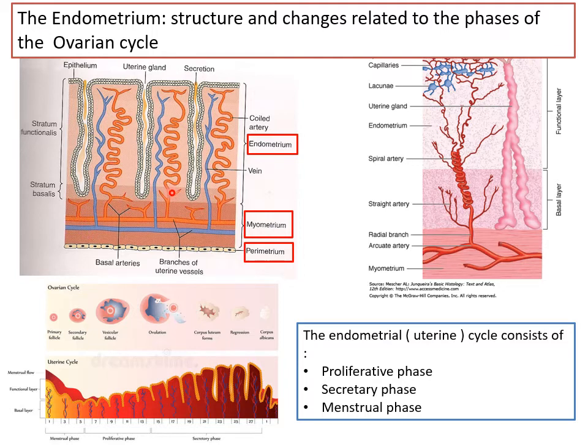So see nature's wonder. Now this endometrial cycle consists of three phases: the proliferative phase, where the endometrium is growing; the secretory phase, where it is at maximum thickness and secreting; and then the menstrual phase, where it is being shed off.